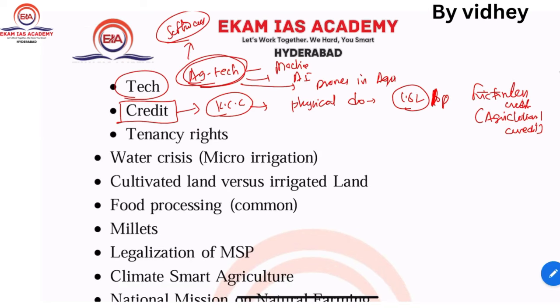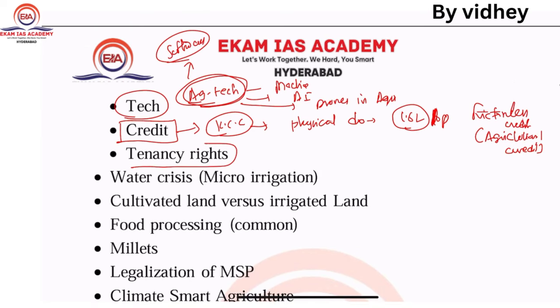Okay. So next one, tenancy right. Till now they didn't ask about this tenancy right. Just go through that, there was a movement in Bengal. So just go through this tenancy rights. So what is the reason, why do you need to give tenancy? Some states are giving, but some states are not. But there is no exclusive tenancy right. So what are the issues regarding it? What are the benefits? What are the states? Data is very, very important. So what is your way forward from this domain?